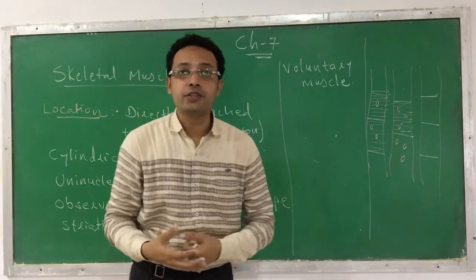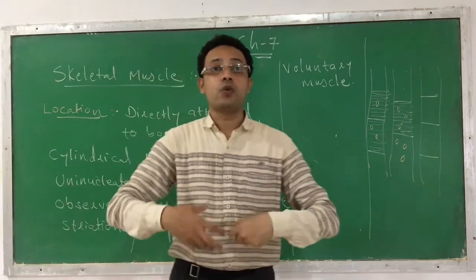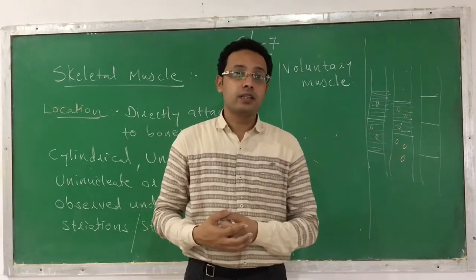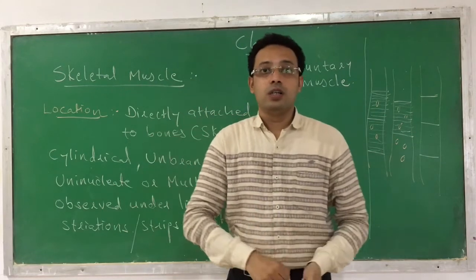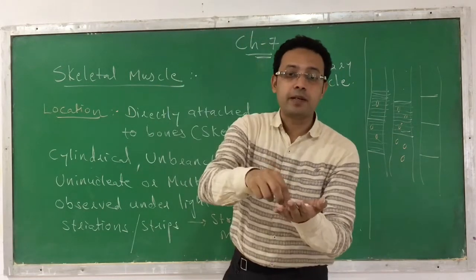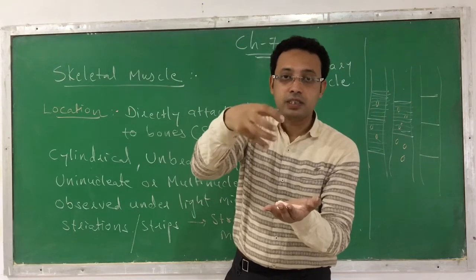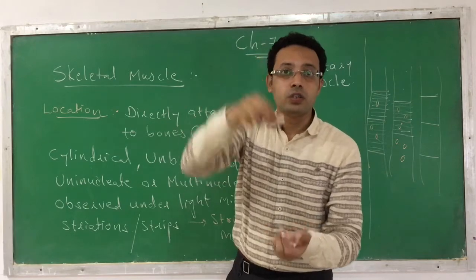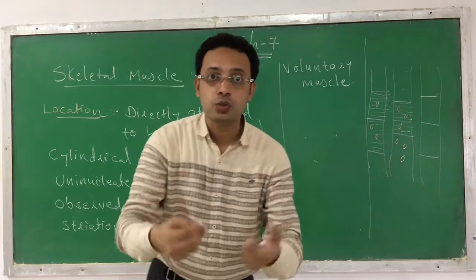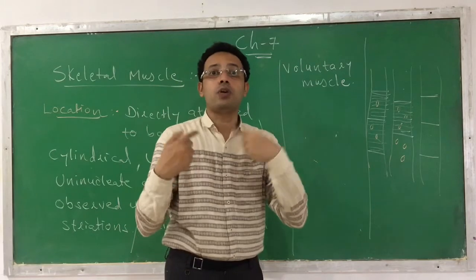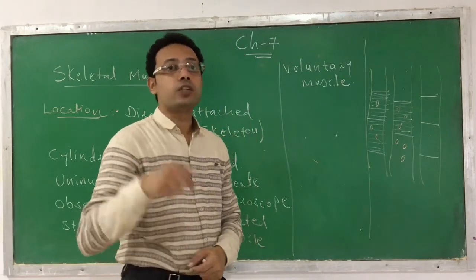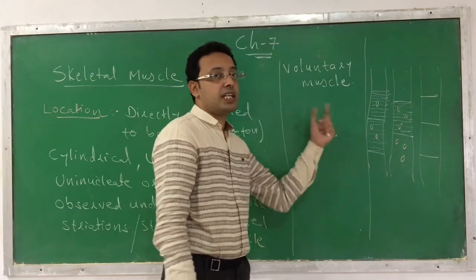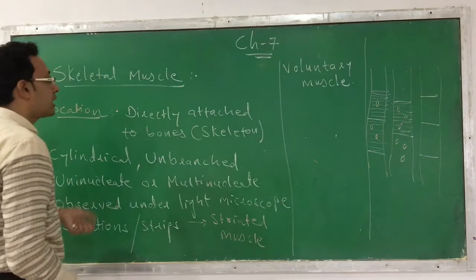What is the meaning of voluntary? Voluntary means they can work according to our wish, according to the order of our brain. Suppose I say that I want to raise my hand or pick up this chalk. Here the muscles of my hand follow the order of my brain, or my wish. So these are muscles which show movement or function according to our wish, and such a muscle is called a voluntary muscle. Such a characteristic is associated with skeletal muscle.